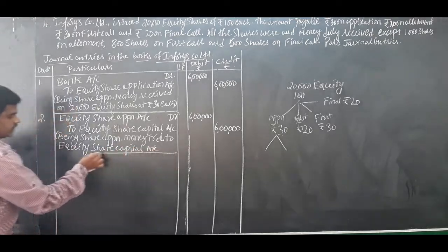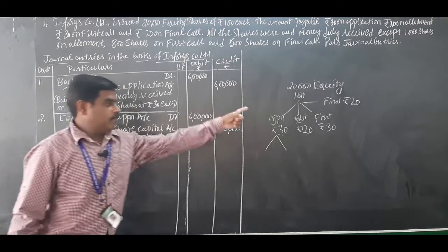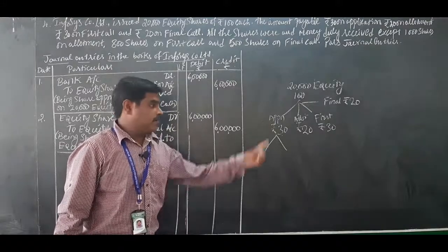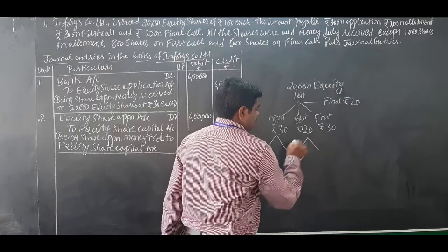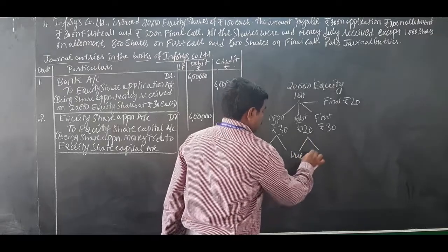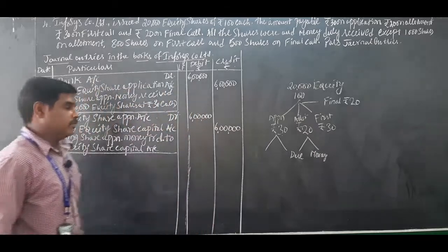So this is the narration for the second journal entry. So the first 2 journal entries for application are over. Next, coming to the allotment: allotment money due, allotment money received. 2 journal entries.